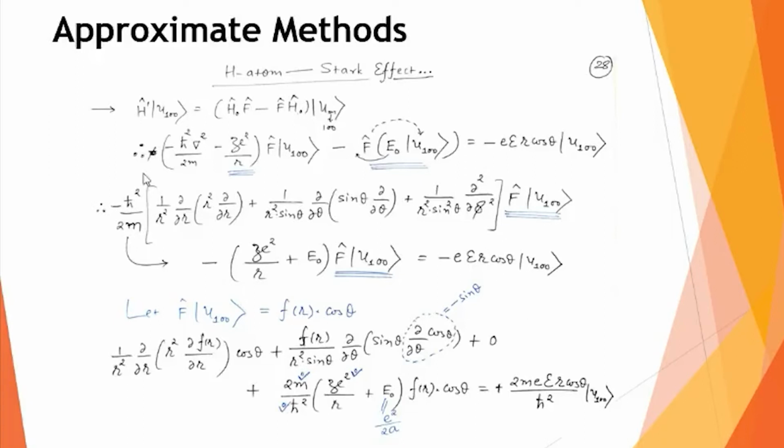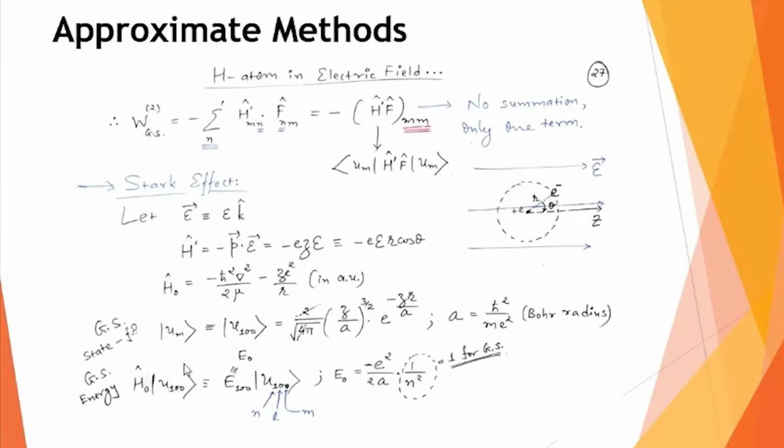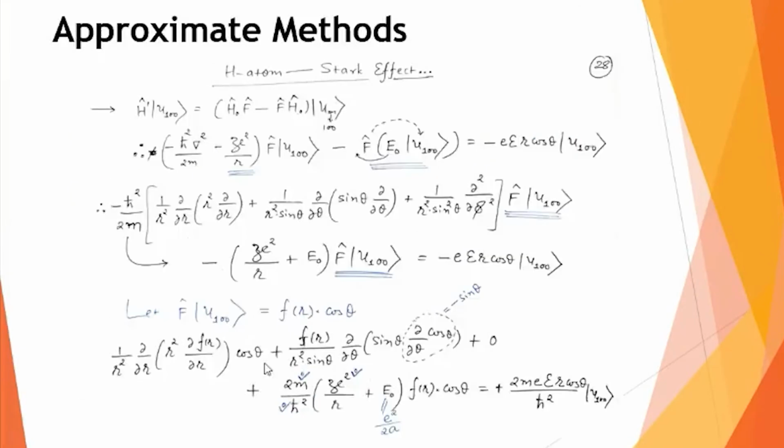So basically, I have simply substituted the expression for H0, and I have used some known information that when H0 operates on u100, it gives me E0 u100. That information I have substituted, and now I'm looking, because I don't know what F is. F I have selected only to ensure that some of the matrix elements are 0.